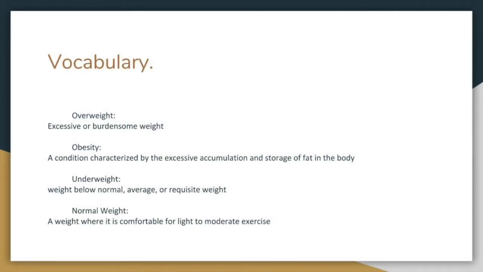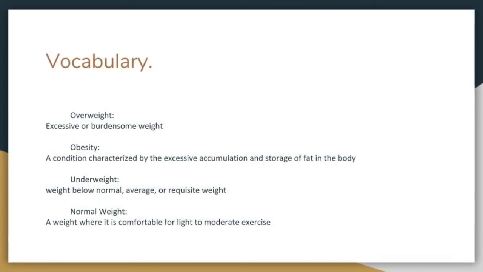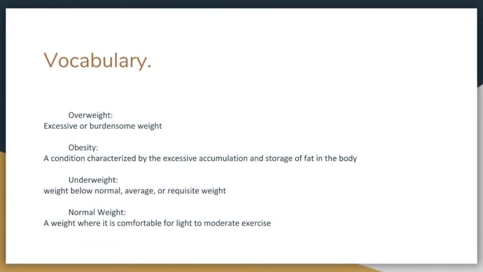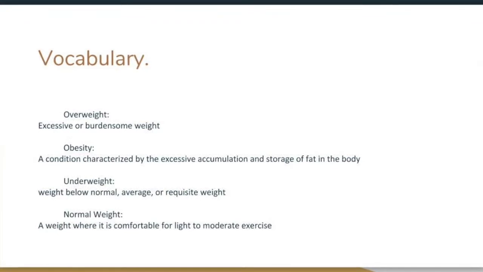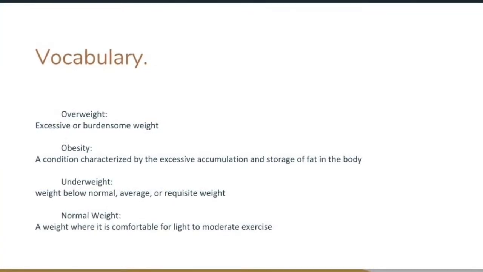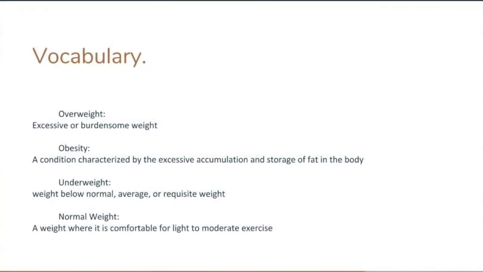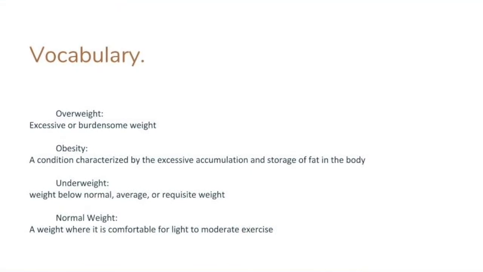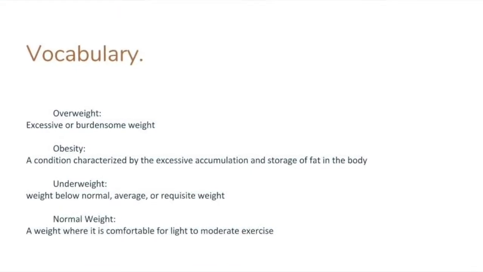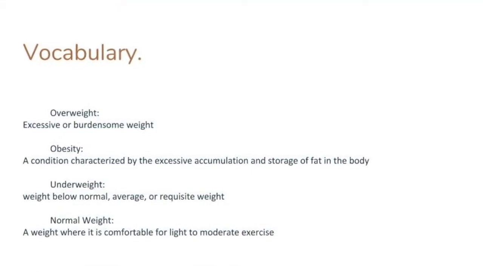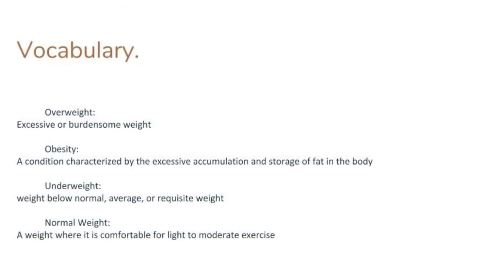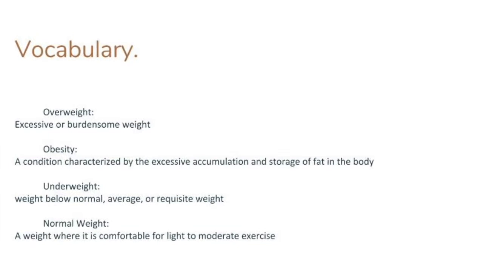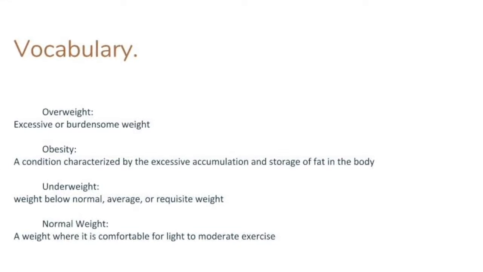So, to first look into obesity around the world, we have to know some definitions first. What does overweight mean? Overweight is an excessive or burdensome weight that you carry on your body. What is obesity? Obesity is a condition characterized by the excessive accumulation and storage of fat in the body. What does underweight mean? It is a weight below normal average or requisite weight. And finally, what is normal weight? Normal weight is a weight where it is comfortable for light to moderate exercise.